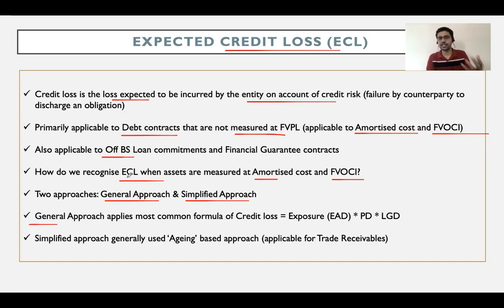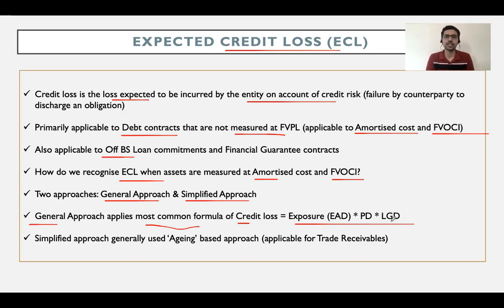General approach, in fact, I've actually not given you the actual definition of ECL, which is there in the text. I will bring that definition at a later point in time. But what I want to actually first emphasize is what people in the industry usually do. General approach, it applies one of the most commonly used formulas for calculation of credit loss. It calculates credit loss as exposure multiplied by PD multiplied by LGD. All right. This is one of the most common formulae that is applied across the industry. Exposure multiplied by PD multiplied by LGD. What does PD mean? It means probability of default.